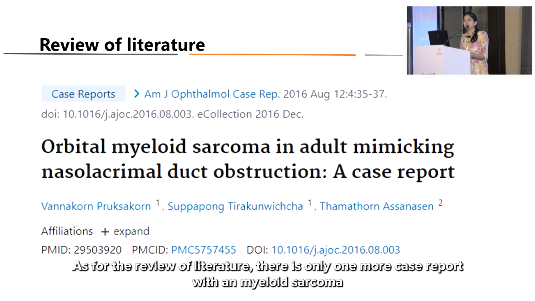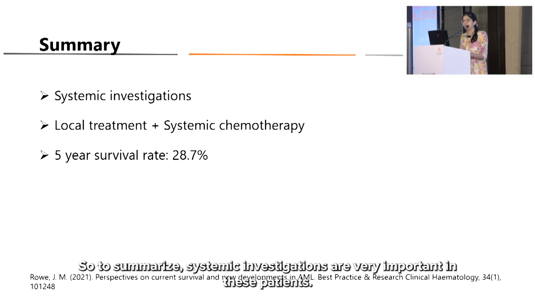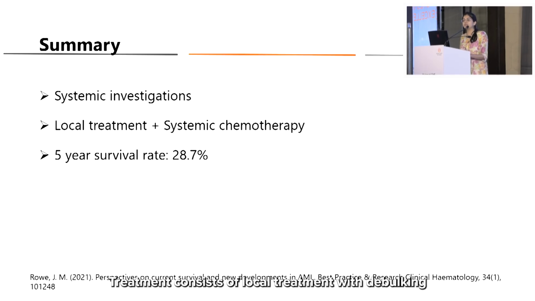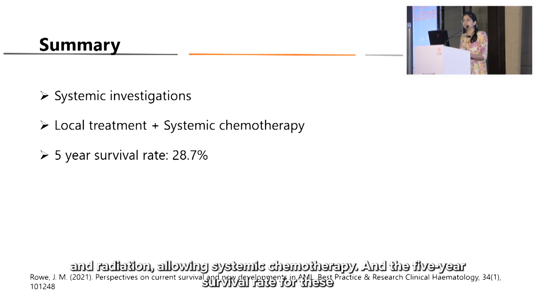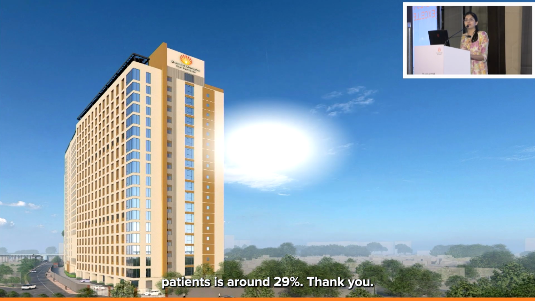As for the review of literature, there is only one more case report with a myeloid sarcoma which presented as an NLDO obstruction, and the patient did well after local radiation as well as systemic chemotherapy. So to summarize, systemic investigations are very important in these patients. Bone marrow biopsy and peripheral blood smear should be performed. Treatment consists of local treatment with debulking and radiation along with systemic chemotherapy. And the 5-year survival rate for these patients is around 29%. Thank you.